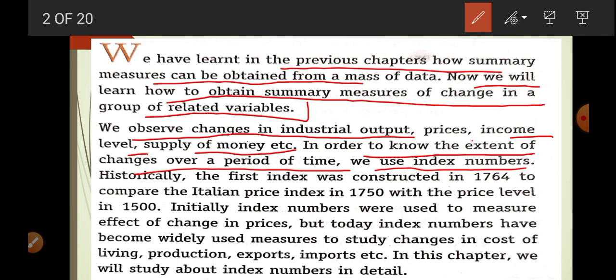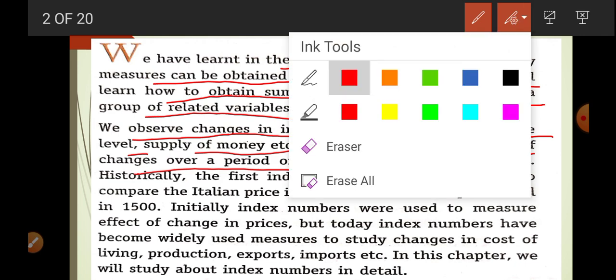Okay, like before the COVID, what are the prices of different commodities, and after this time, what is the condition and what are the prices. So when we make the comparison, we need an average number, and for that we use the concept of index number. Okay, now this is important.